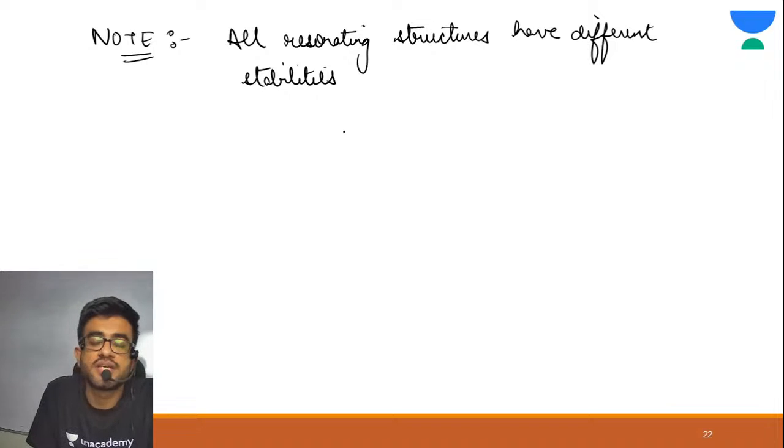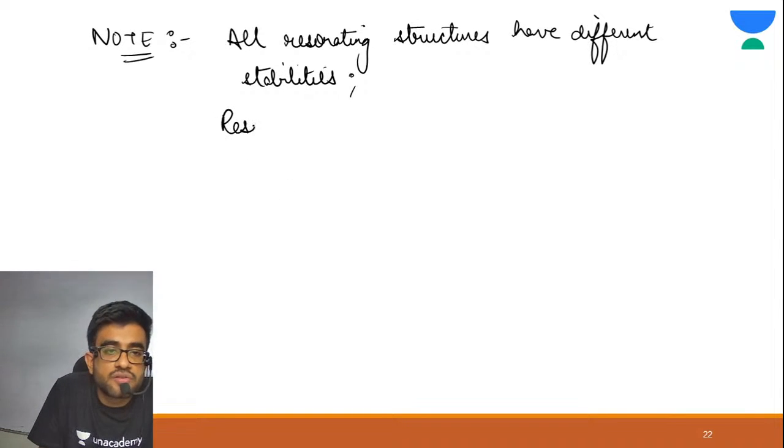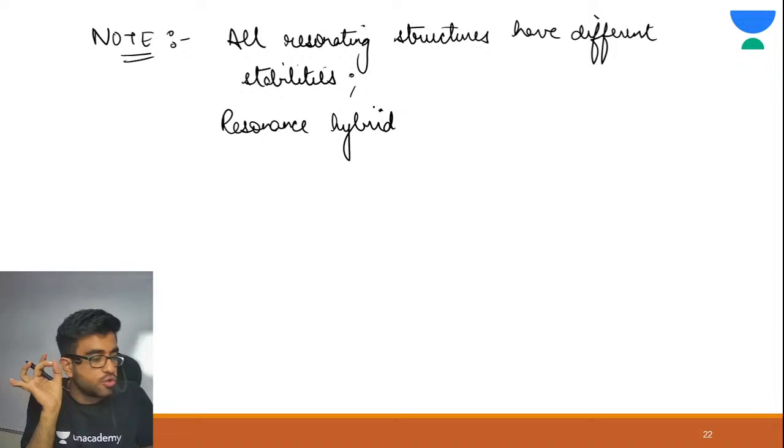All right. See, so all resonating structures have different stabilities. So you can really compare all the resonating structures, their stabilities. Now resonance hybrid. Resonance hybrid is the actual structure, I have told you before only.